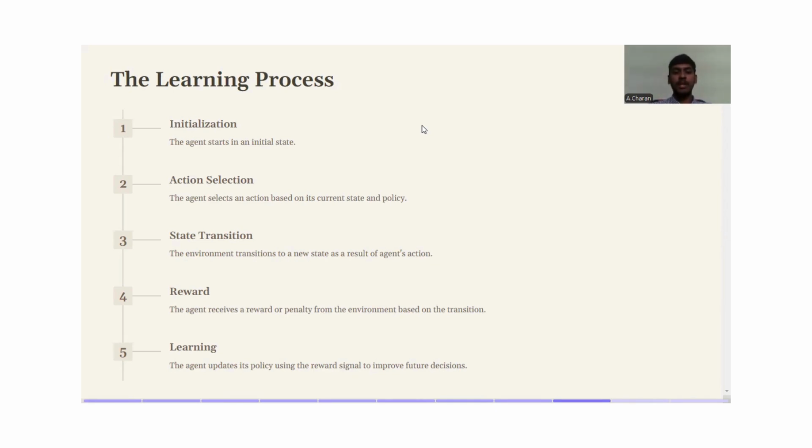The last one would be learning. The agent updates its policy using the reward signal to improve future decisions. That is, the agent updates the policies taken earlier, whether they have to be improved for better rewards and reduced penalties, or continued the same as the rewards. So it improves the future decisions and also the accuracy.